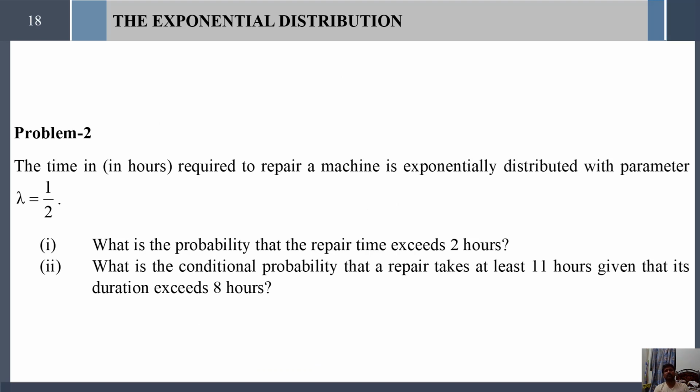And next we are going to see another problem under the memoryless property. The time in hours required to repair a machine is exponentially distributed with parameter lambda equal to 1 by 2. Our first question is, what is the probability that the repair time exceeds 2 hours? And the second question, what is the conditional probability that a repair time takes at least 11 hours given that its duration exceeds 8 hours? So x greater than 11 given x greater than 8 is the term we have to find out using the memoryless property for the second question.